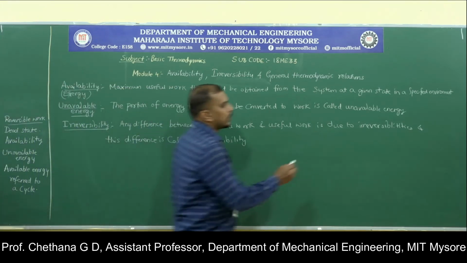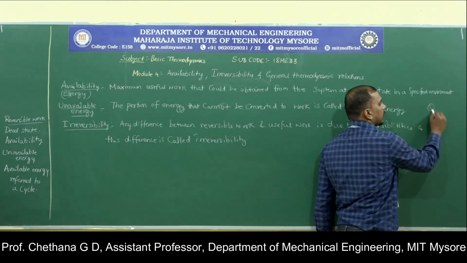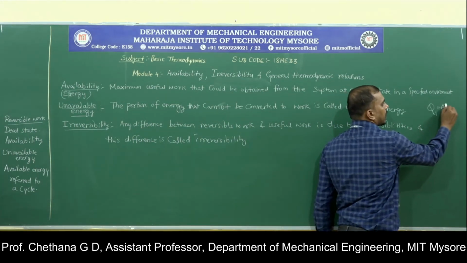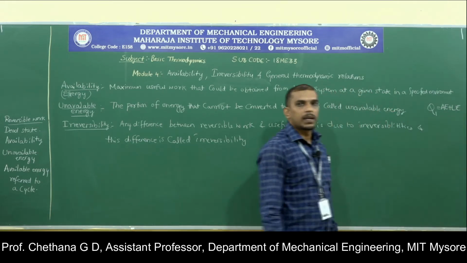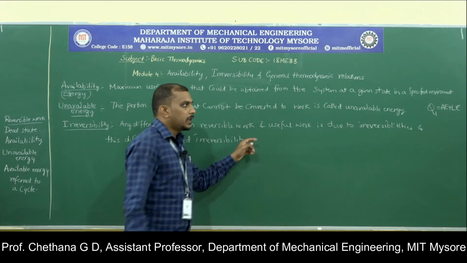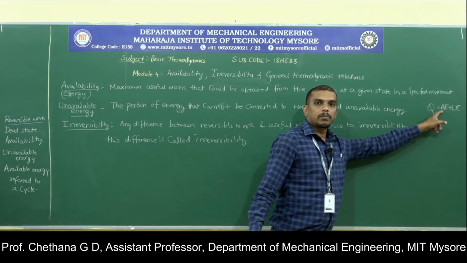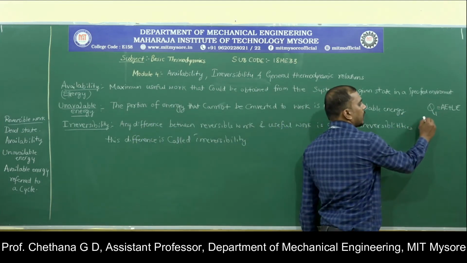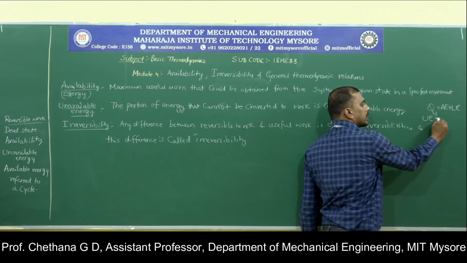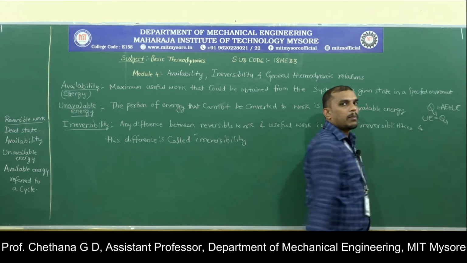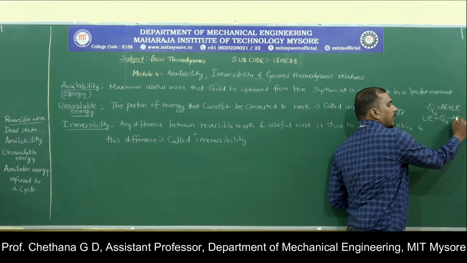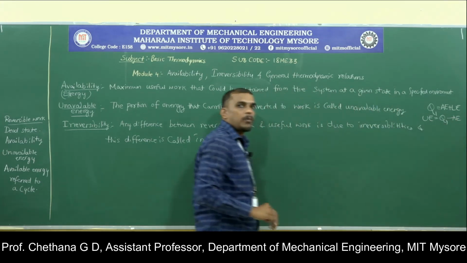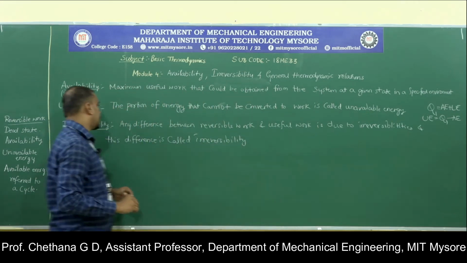That is, if you are supplying heat, the total energy of the system will be available energy plus unavailable energy, right. Or, in order to calculate the unavailable energy, you can write it as the amount of energy you are supplying, that is heat, minus available energy. That will give you the amount of unavailable energy.